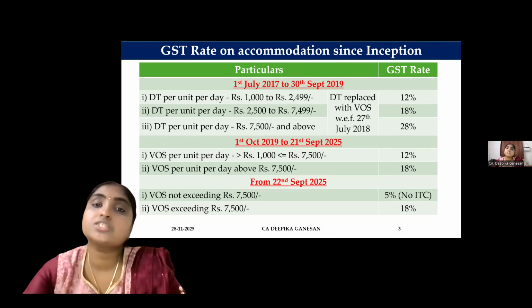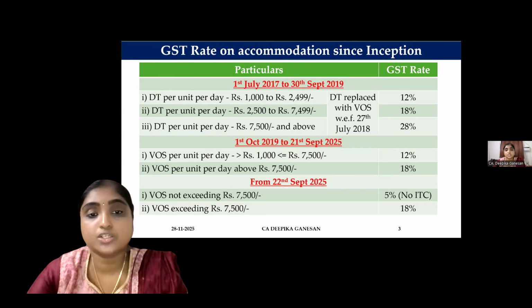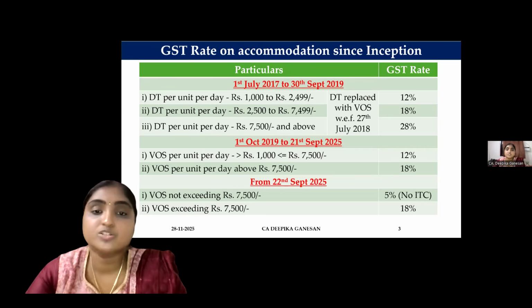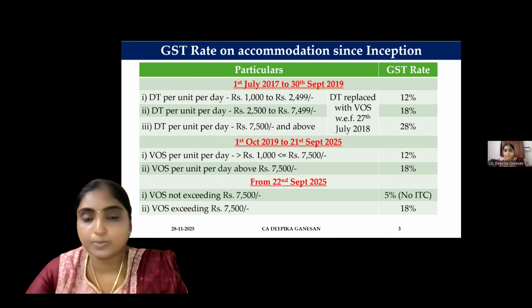The value of supply is 2,000, but the rate would still be based on the declared tariff only. But after 27 July 2018 onwards, it is based on value of supply. The value of supply here is 2,000, that is, after discount. In that case, the rate will be only 12%. So this is a benefit for the common man.